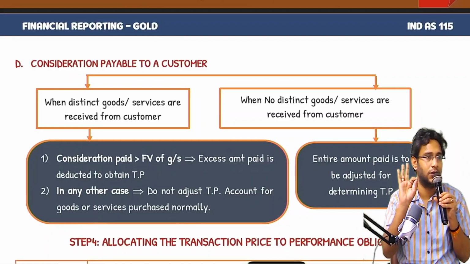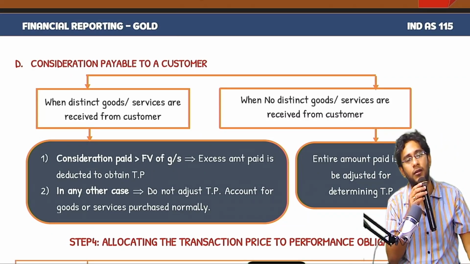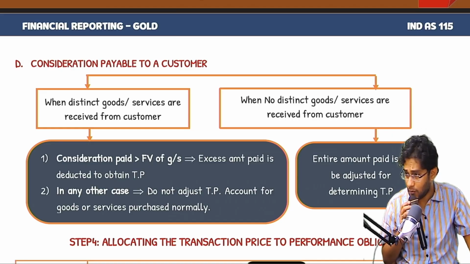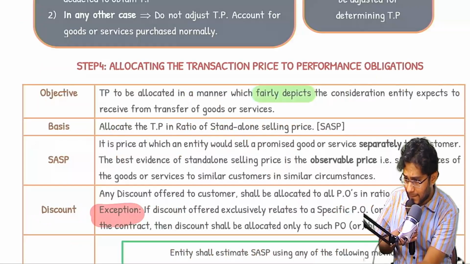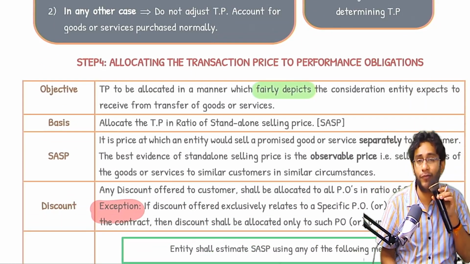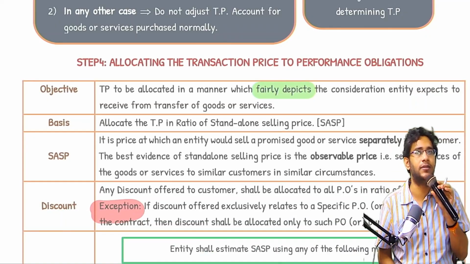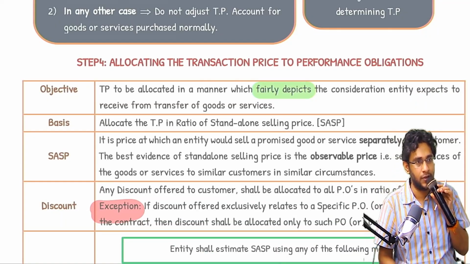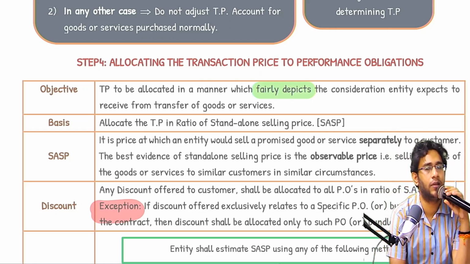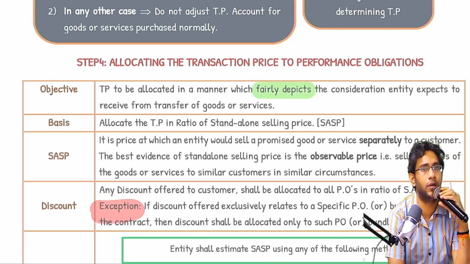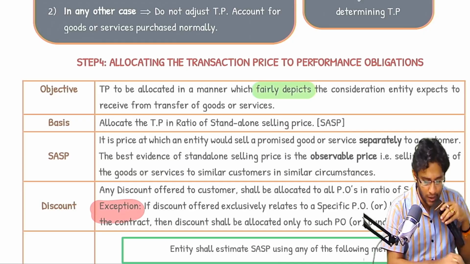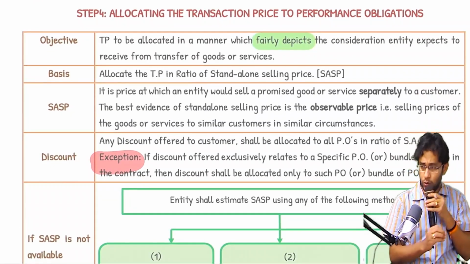Out of our 5 steps, we are done with 3. Next is how to allocate the transaction price to the POs, and finally when to recognize revenue. So now that step number 3, transaction price, is over, we have to go to step 4. Before we jump into step 4, the ICAI study material has at least 15 to 20 questions on this step 3. In that, 4 issues are there: variable consideration, significant financing component, non-cash consideration, and consideration paid to customer. 4 cases.